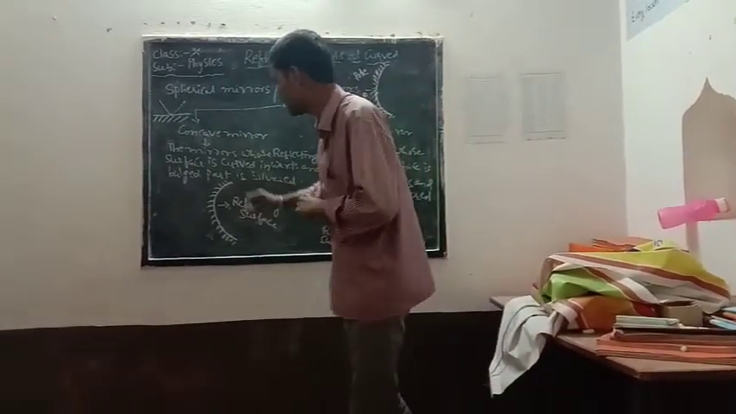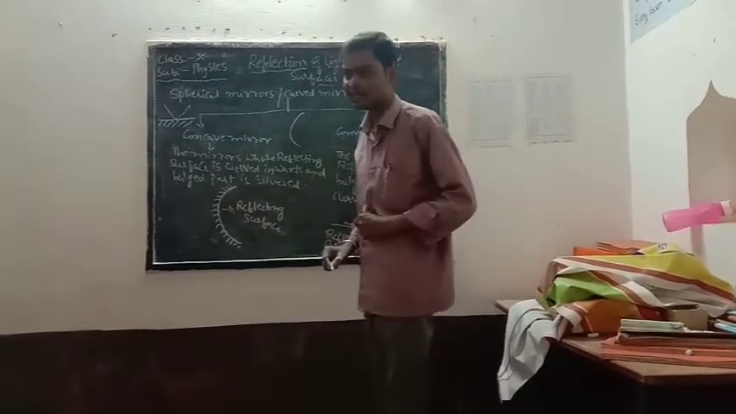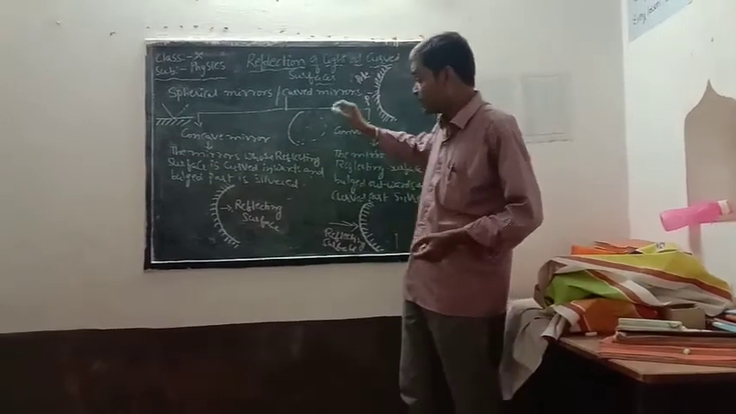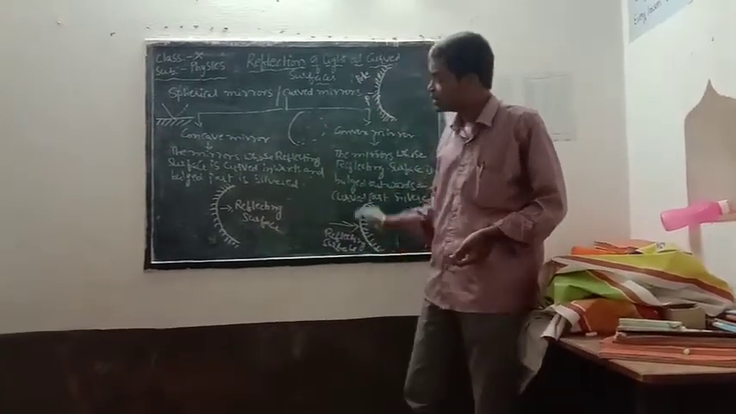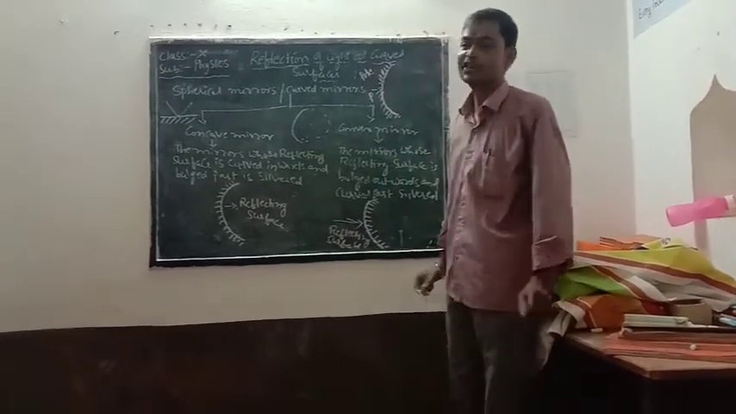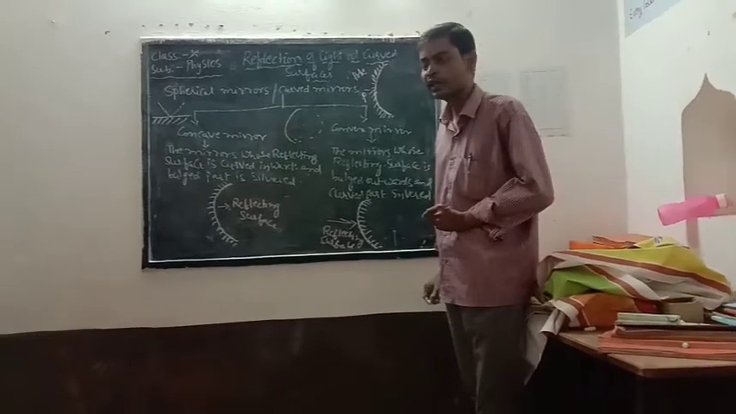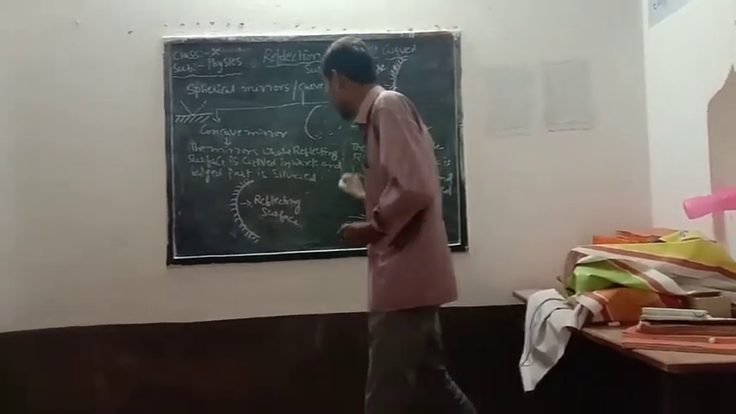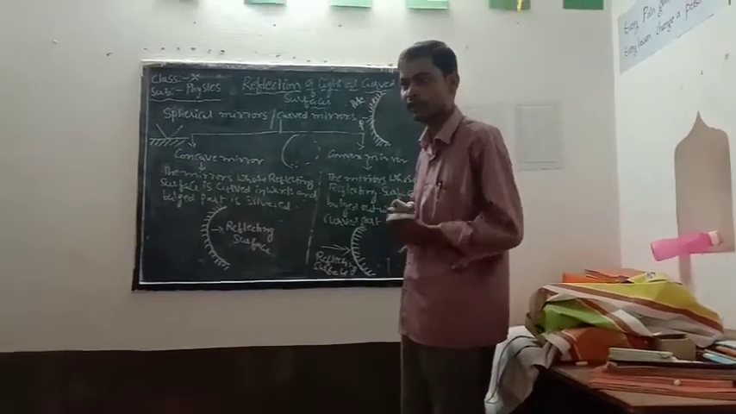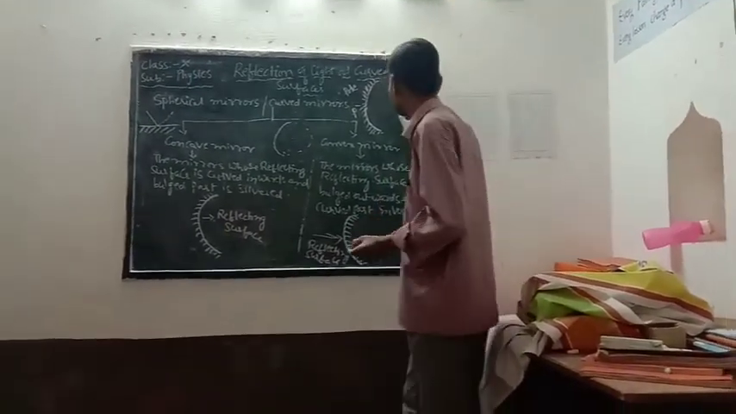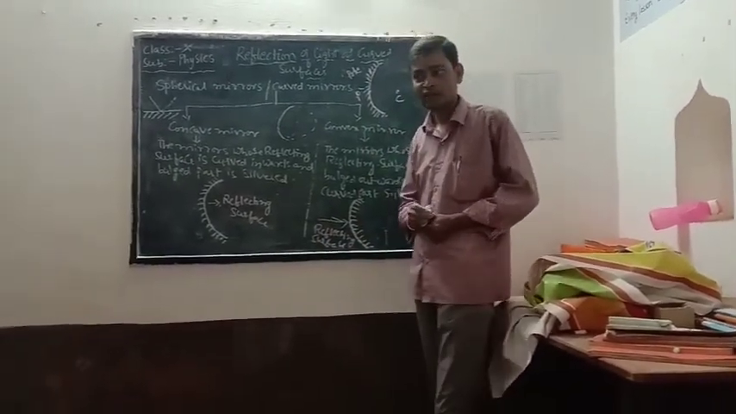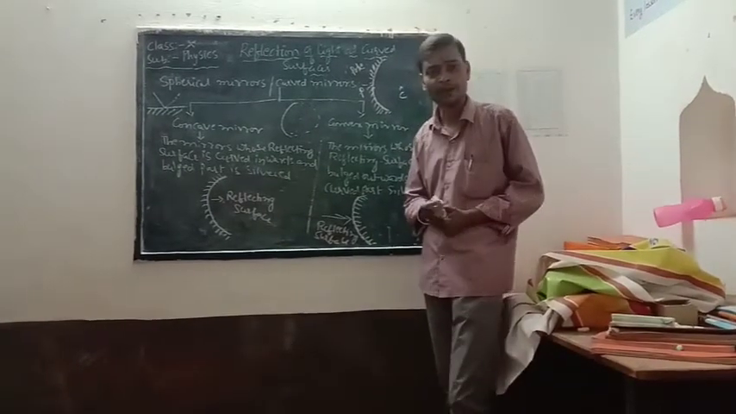We are saying that these mirrors are parts of a sphere, no? So if these mirrors are parts of a sphere, then it should have some center of curvature, isn't it? The center of the sphere from which the curved mirror is taken apart is called the center of curvature, and that center of curvature we denote by C.